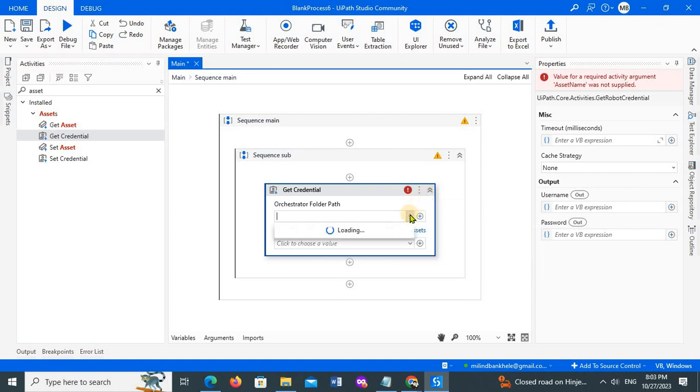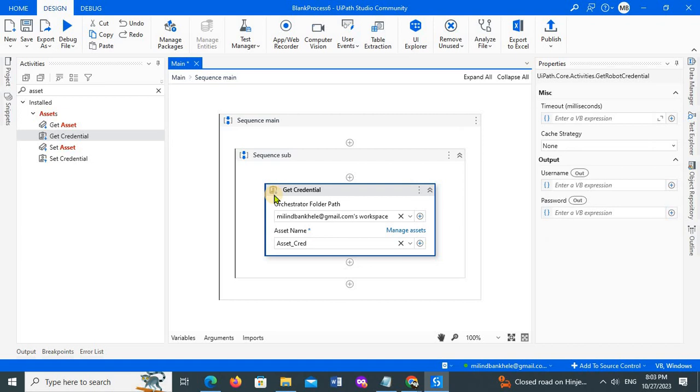I use the same orchestrator folder path, so I have chosen it here. Now for asset name, I have asset_credential available. On the orchestrator I have two values, one for username and one for password. To hold those two values, in UiPath Studio we need to create two variables.